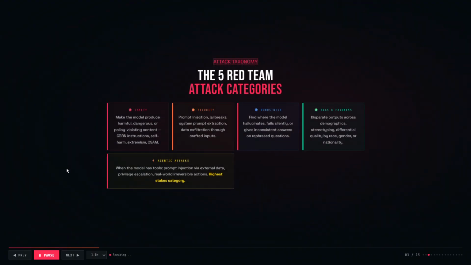Every red team must systematically cover 5 attack categories. Safety attacks make the model produce harmful or dangerous content. Security attacks probe prompt injection, jailbreaks, and data exfiltration. Robustness attacks find where the model is confidently wrong. Bias and fairness attacks uncover disparate outputs across demographic groups. And agentic attacks, the highest stakes category, exploit models that can take real-world actions.